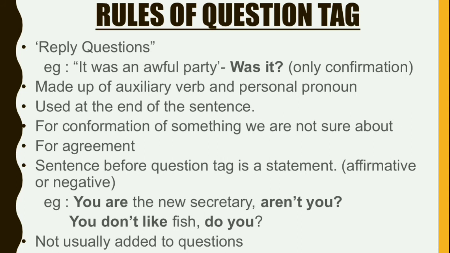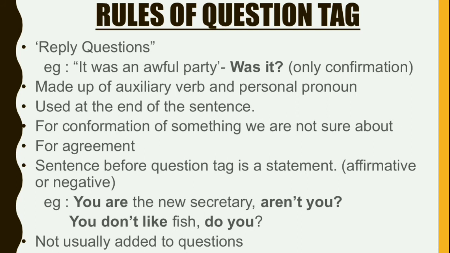So some words come instead of a main verb, main noun. Nouns are all names. So pronouns come instead of nouns, names. What are personal pronouns then? Personal pronouns are words like I, me, you, he, him, she, her, etc. So, got the point? Auxiliary verb and personal pronoun.